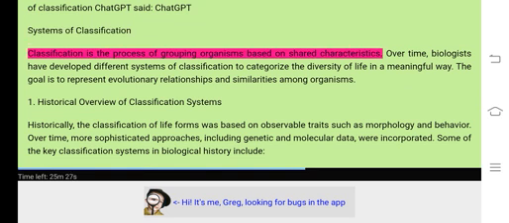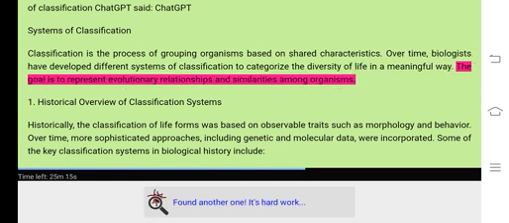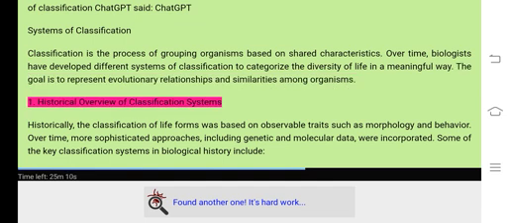Classification is the process of grouping organisms based on shared characteristics. Over time, biologists have developed different systems of classification to categorize the diversity of life in a meaningful way. The goal is to represent evolutionary relationships and similarities among organisms. 1. Historical overview of classification systems.